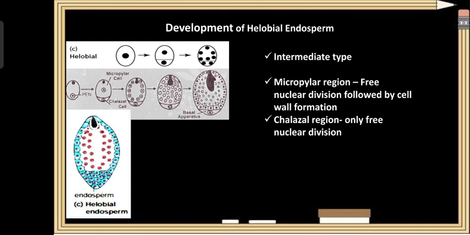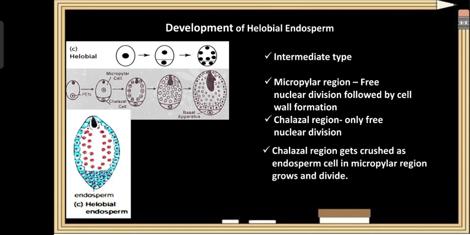As the endosperm cells in the micropyle region divide further, the chalazal region gets crushed off. So what happens is, when the endosperm cells divide and grow in the micropyle region, the chalazal part gets fully crushed. So this helobial type of endosperm development is more common in the monocots.